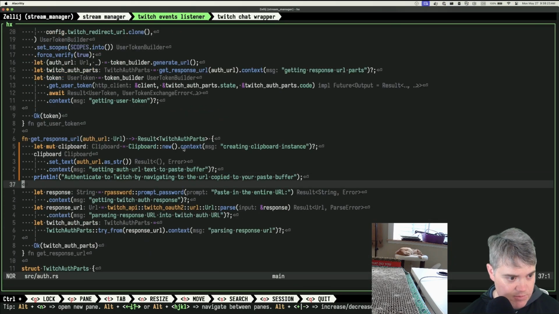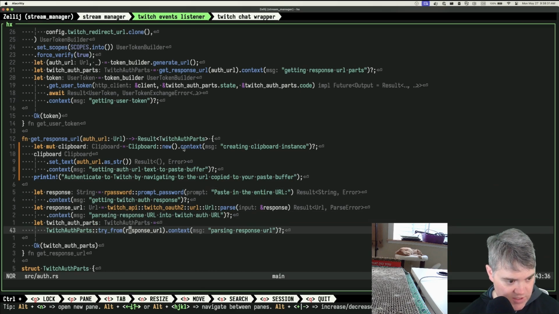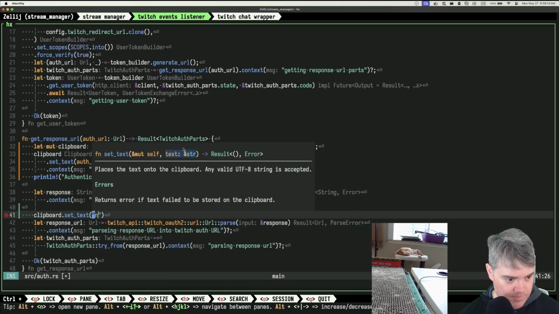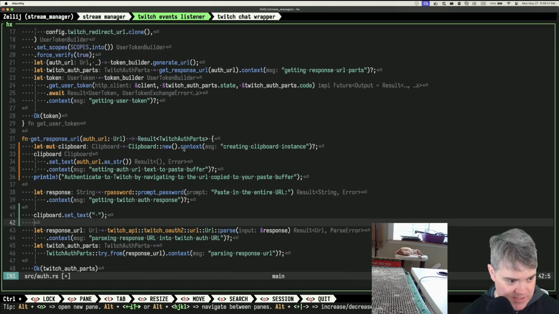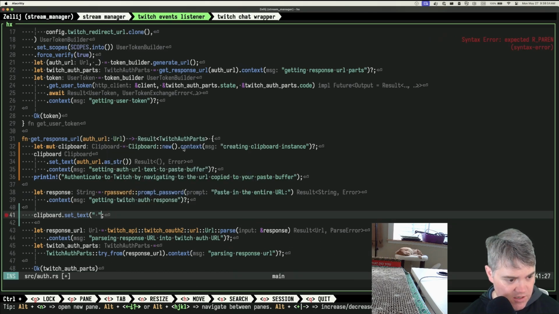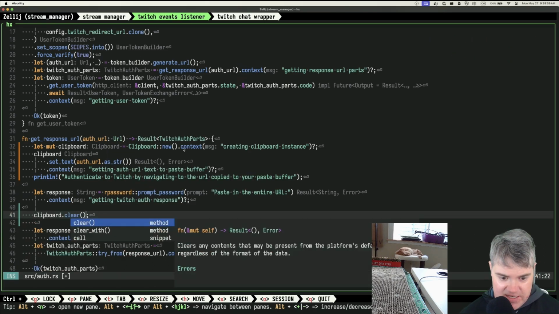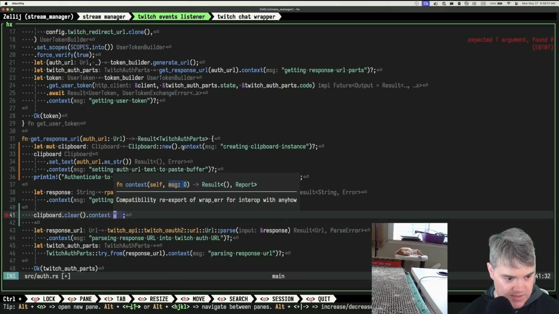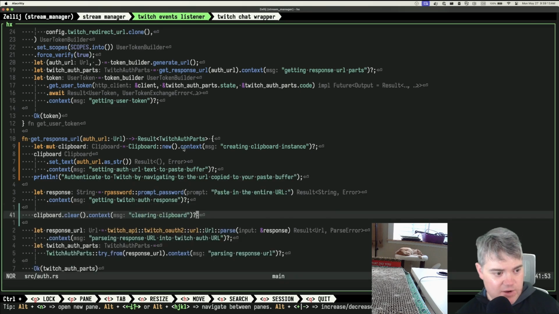Okay, we're setting text to be that. I then do this entire thing. So I get the response, auth parts, we do that. As soon as I paste in this entire URL, let's also immediately set clipboard set text, no, it'll just be empty, like an empty space. Wait, can I just do clear? Is there a clear clipboard? Oh, clear. Clears any contents that may be present from the platform's default clipboard, regardless of the format. That's what I want. So clear, context, clearing clipboard, like that. Okay, so that way I can't accidentally paste this around, which is nice.